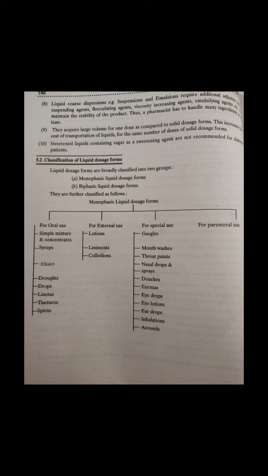So, definition and brief account of mixtures and concentrates. Mixtures and concentrates are dilute or concentrated monophasic preparations intended for oral administration in which the drug is dissolved in a suitable vehicle. The most suitable vehicle for this form of dosage is water based, because of its lack of toxicity and physiological compatibility and its ability to dissolve a wide range of materials.